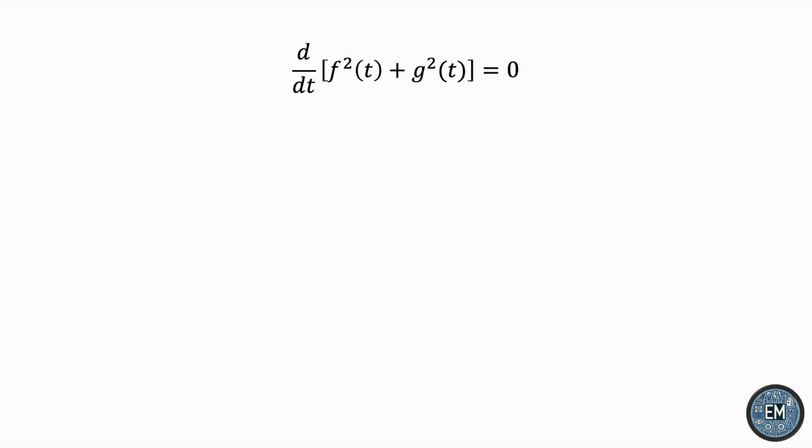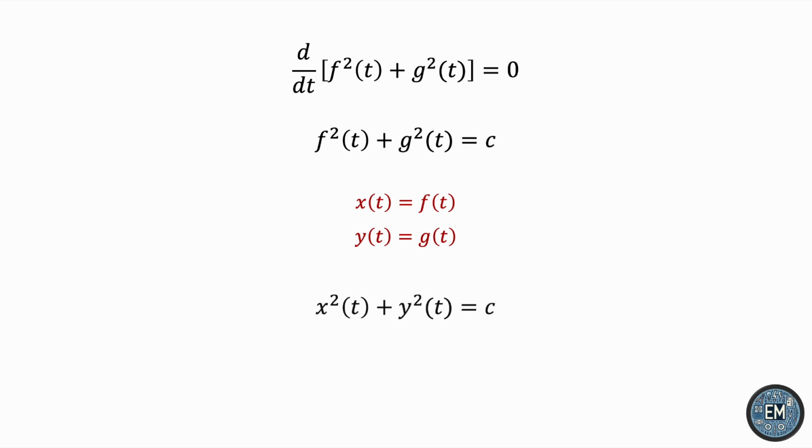If something has a 0 derivative, it means it must be a constant. So f squared plus g squared must be a constant. Let's call it c. But remember that f of t described the x component of the generalized position vector we started with, and g of t described its y component. So replacing f and g by x and y, we get x squared plus y squared equals c. And this is precisely the equation of a circle.